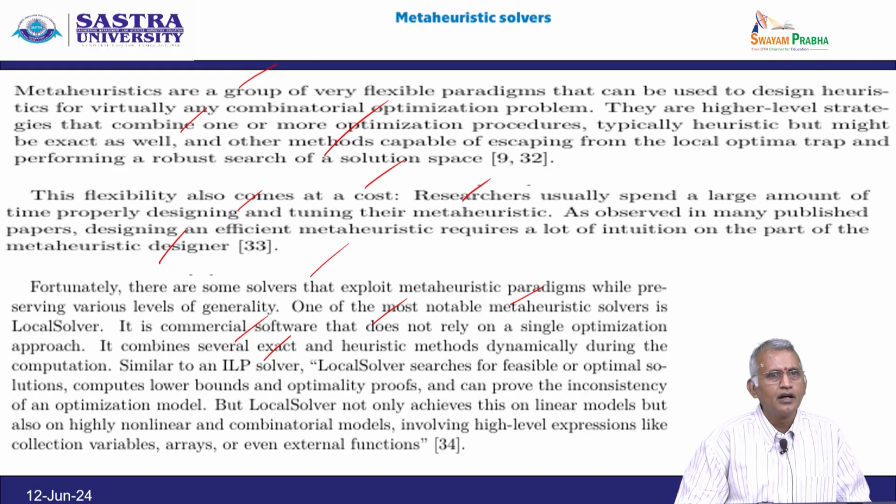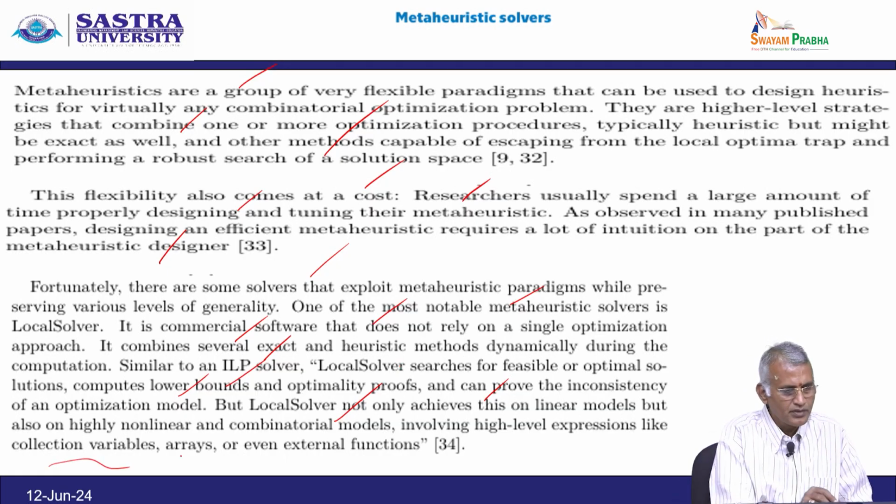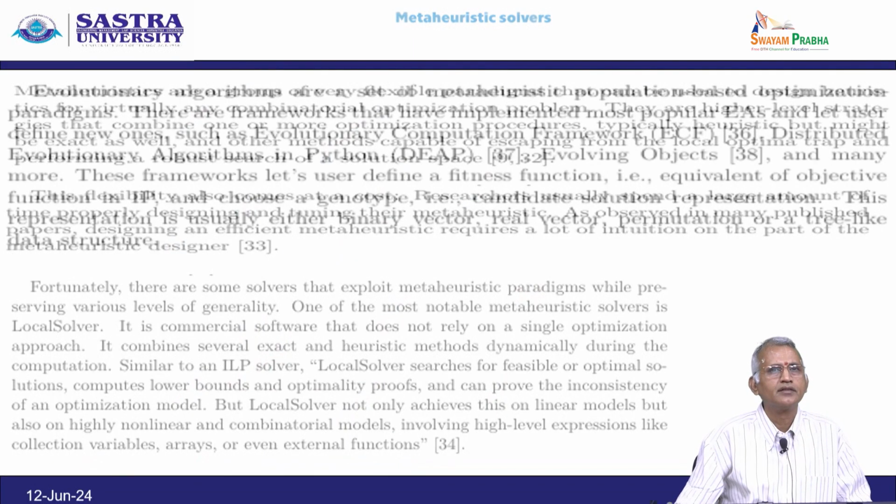LocalSolver searches for feasible or optimal solutions, computes lower bounds and optimality proofs, and can prove the inconsistency of an optimization model. But it achieves this not only on linear models, but also on highly nonlinear and combinatorial models involving high-level expressions like collections of variables, arrays, or even external functions.